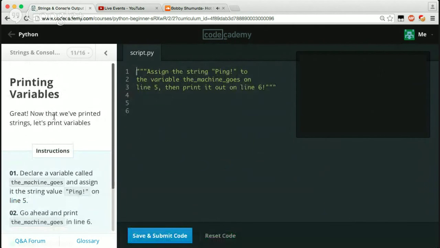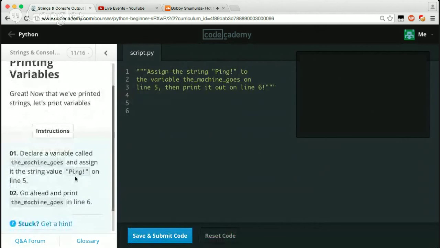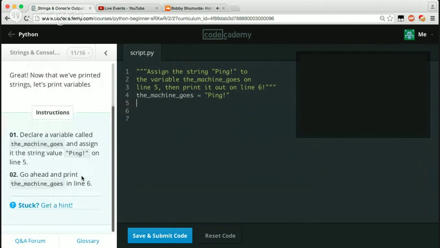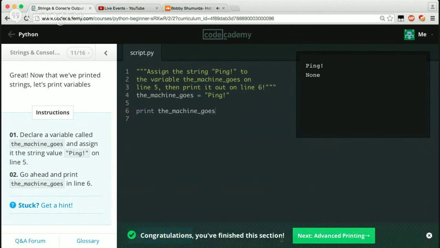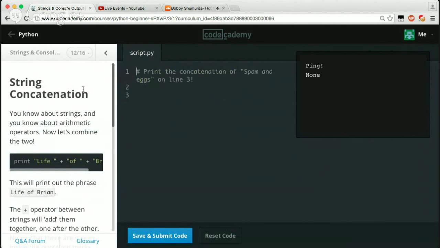Printing variables, great. Now that we've printed strings, let's print variables. Declare a variable called the machine goes. So we're just going to copy this, since I don't feel like typing it. I'm kind of lazy. And then give it the value of ping. So we're going to copy that as well, and say equals and paste that in there. So we got ping. And then go ahead and print the machine goes on line 6. So I'm just going to copy this again because it's a lot to write. Let's go down here on line 6 and say print and then paste that in there. So we got ping, awesome. That's supposed to be on line 5, but I really don't care. And then it gives us an error like I thought it would.